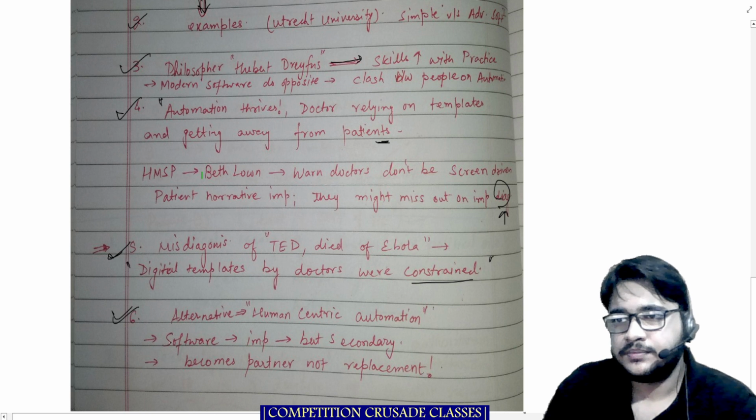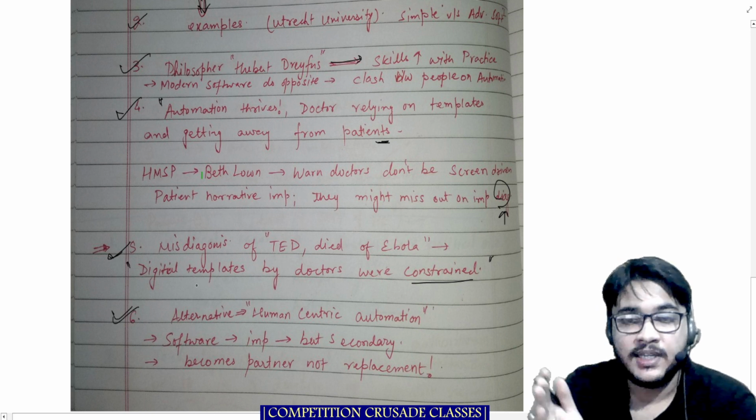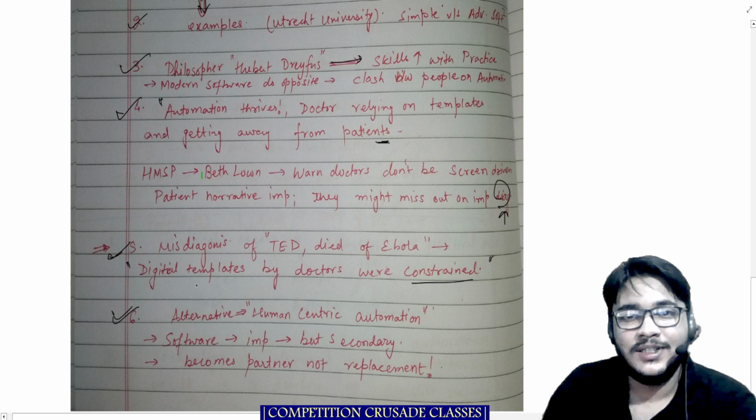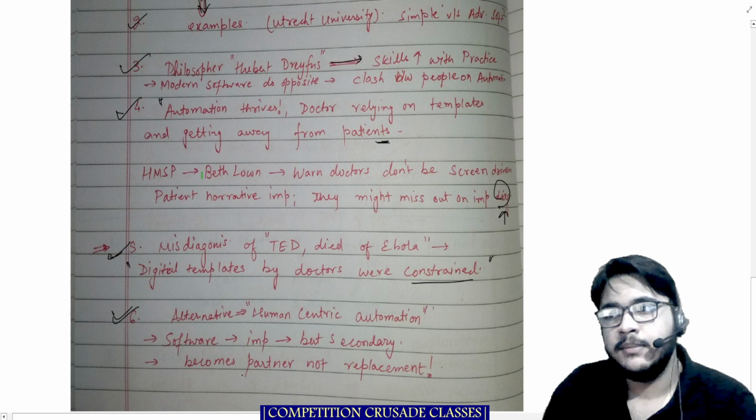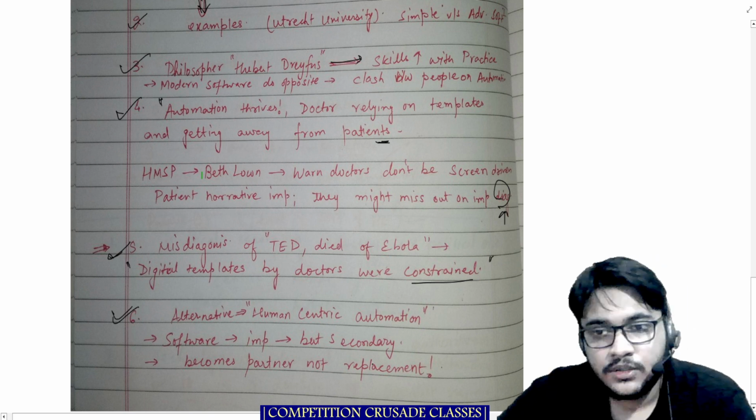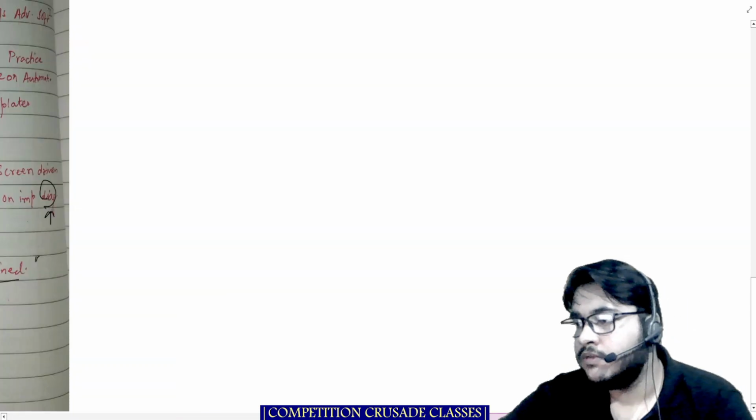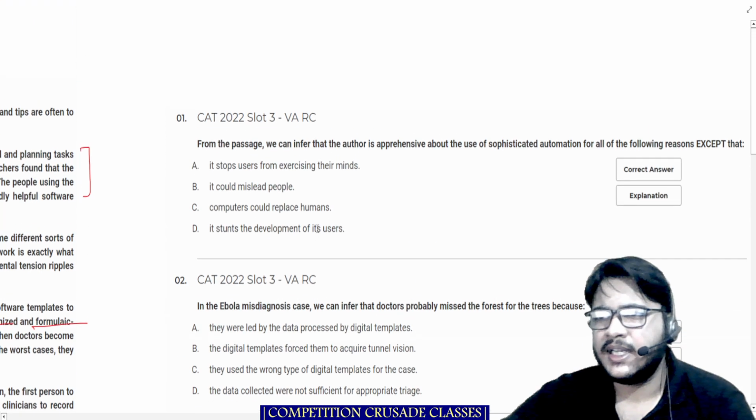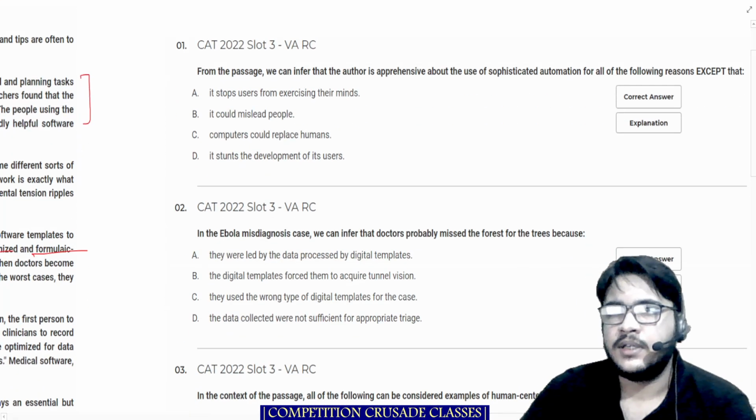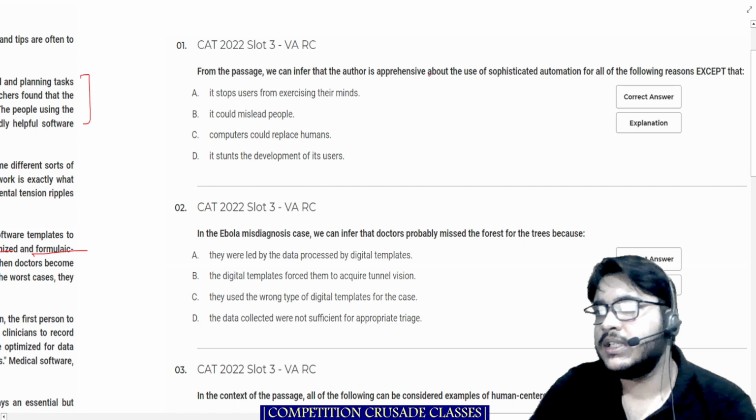Last one. Alternatives. What is the alternative to this digital template that is causing all this havoc, that led to the Ted fellow dying? Human-centric automation, software is important but secondary, becomes partner, not replacement. Let us go to the questions and try to solve them within 5 minutes. Okay, I hope we don't really need to reread the passage again and again. The first one: from the passage, we can infer that the author is apprehensive about the use of sophisticated automation for all of the following reasons, except.